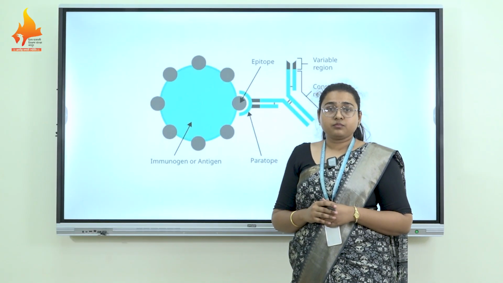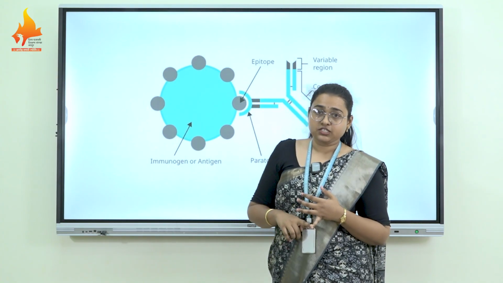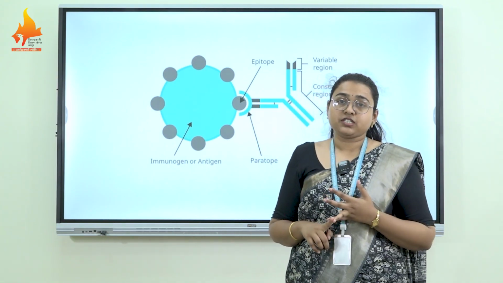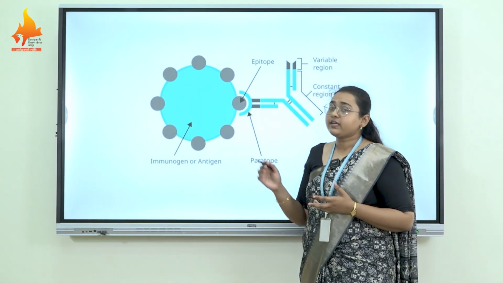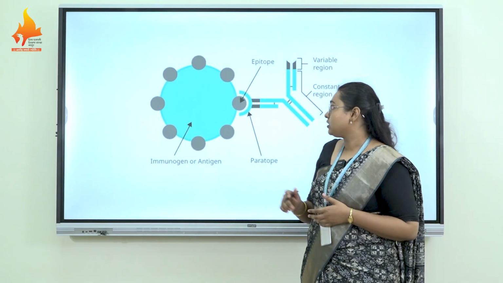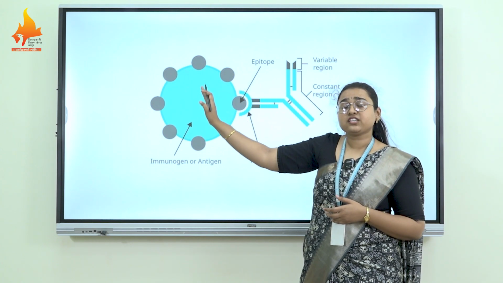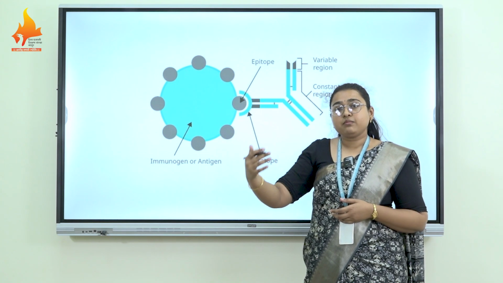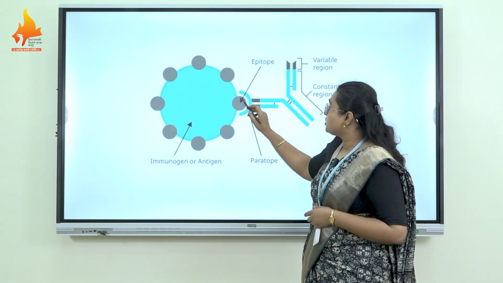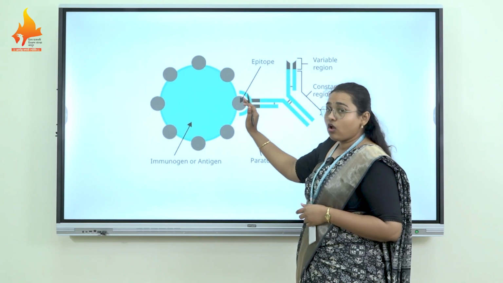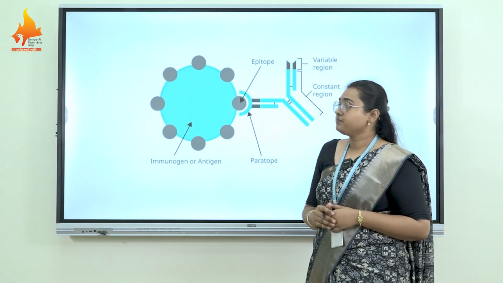We have already discussed that the antibody works by three means. First is neutralization, second is opsonization, and third is complement protein recruitment. Either by opsonization, complement recruitment or neutralization, the antibody blocks the antigen, or cancels the action of the antigen, due to which the establishment of infection or disease is prevented. Suppose this is a virus particle and this is a glycoprotein. The antibody blocks the active site of that antigen, and then the infection can be prevented.